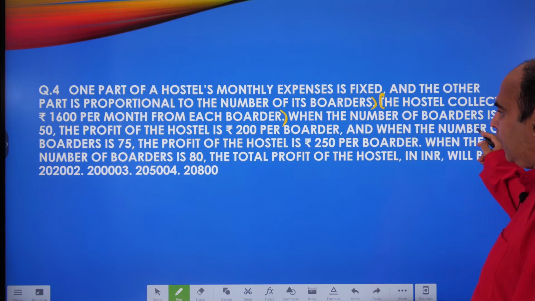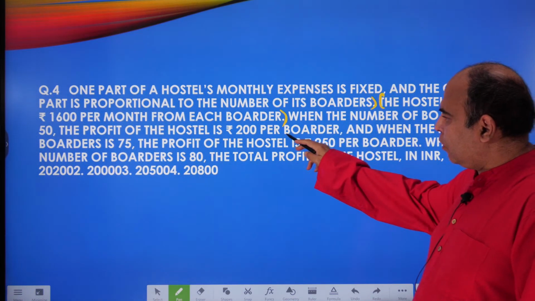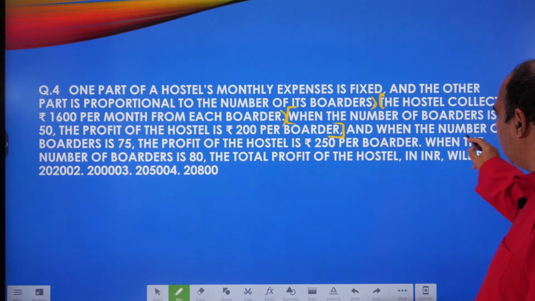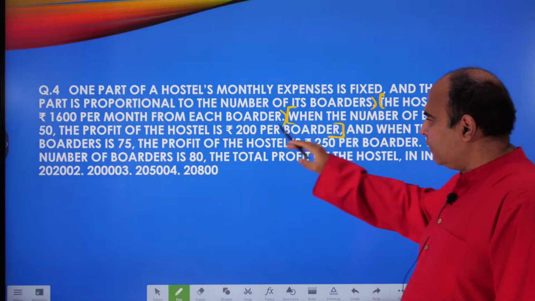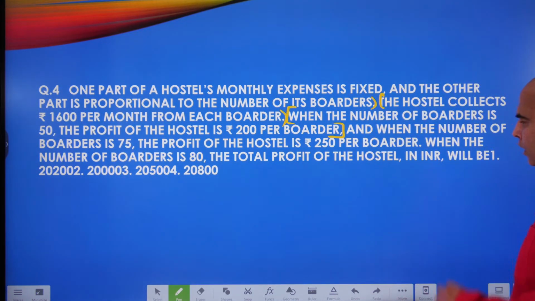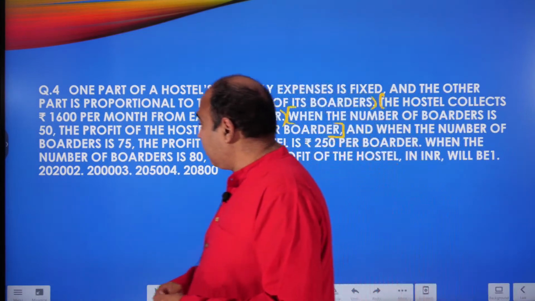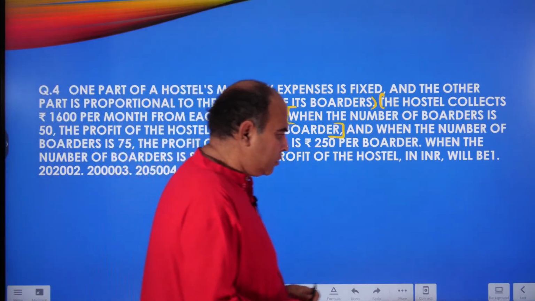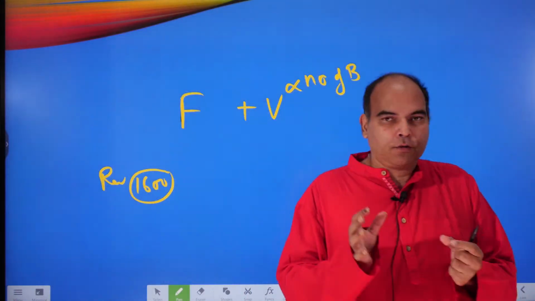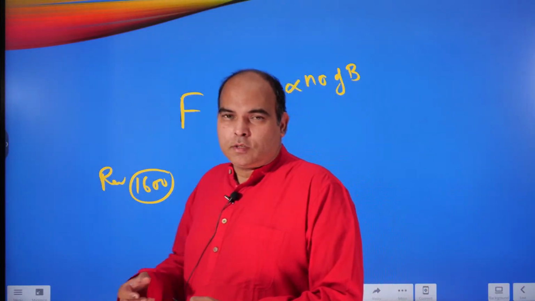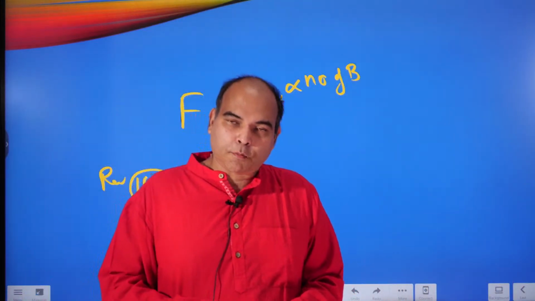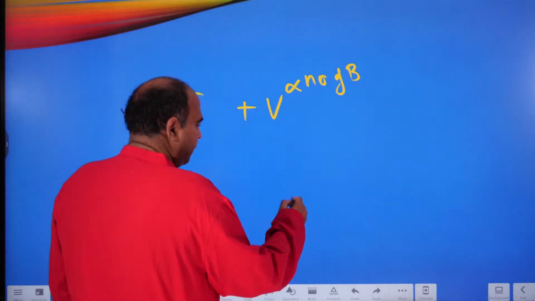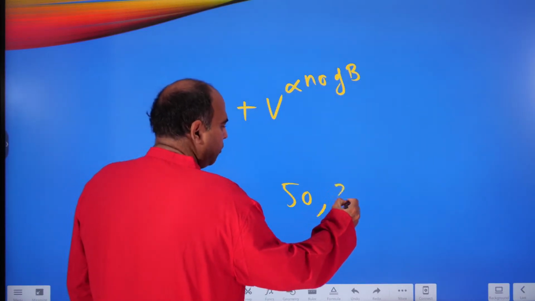When the number of boarders is 50, the profit of the hostel is rupees 200 per boarder. Now let's use this before we move ahead, because the question goes ahead to say when the number of boarders is 75, the profit of the hostel is 250 per boarder. Let's try to use this information. When the number of boarders is 50, the profit is 200 per boarder. Obviously, when you have introduced revenue and cost, the next obvious variable is profit. And what they are telling me is that at 50 boarders, the profit is 200 per boarder.